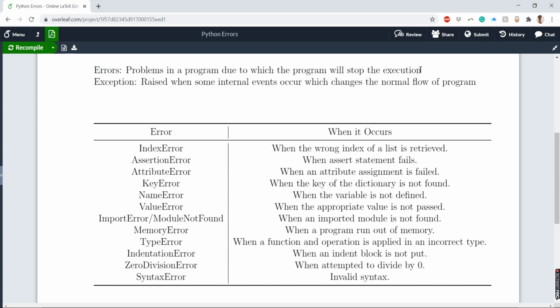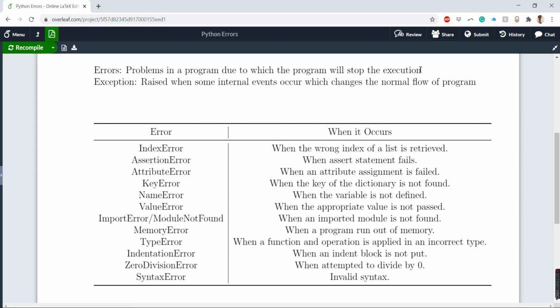So how do errors occur? Errors are basically of two types. First are basic syntax errors, which are due to common typing mistakes. If there is a typing mistake in your code, or some white spaces, or you forget to do the indentation, those kinds of errors are called syntax errors, that is, man-made or user-made errors.